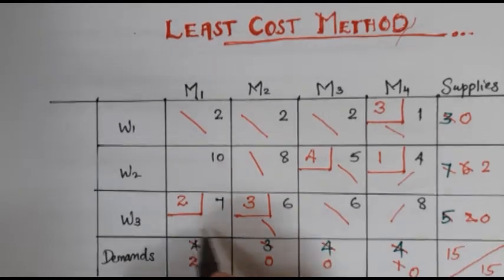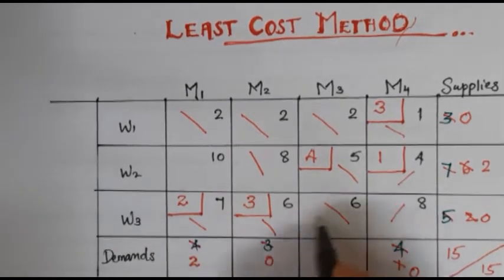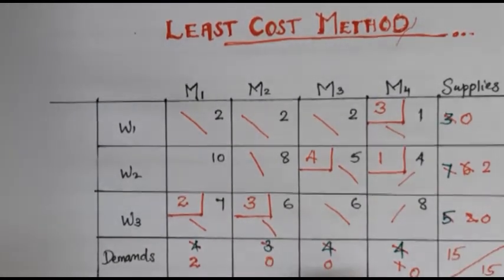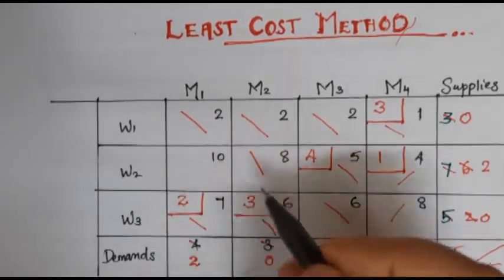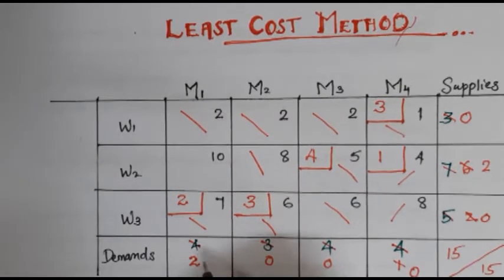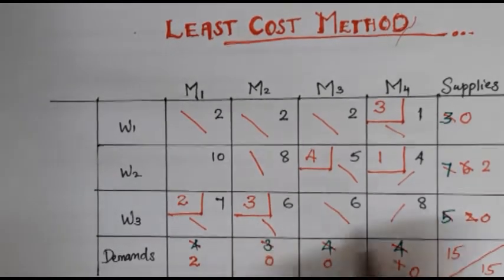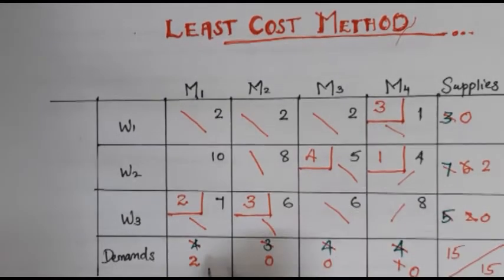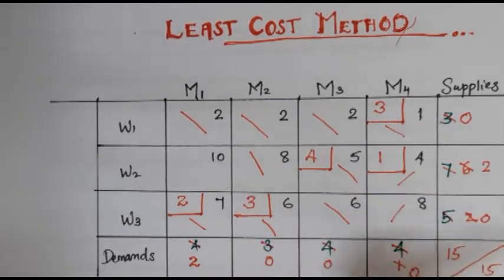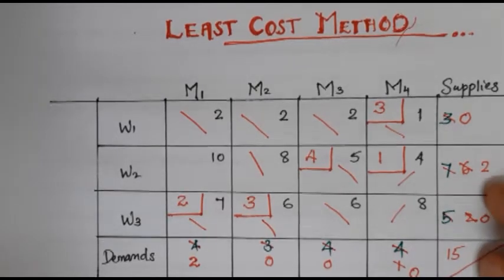So we can eliminate this entire row. So the remaining one cell is here. So we can check the supply and demand. Here the supply and the demand are the same because it is a balanced problem. That is, the supplies and the demands are equal.